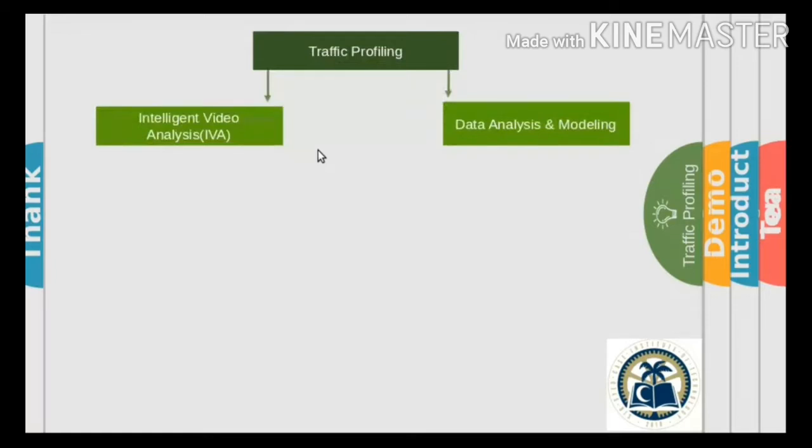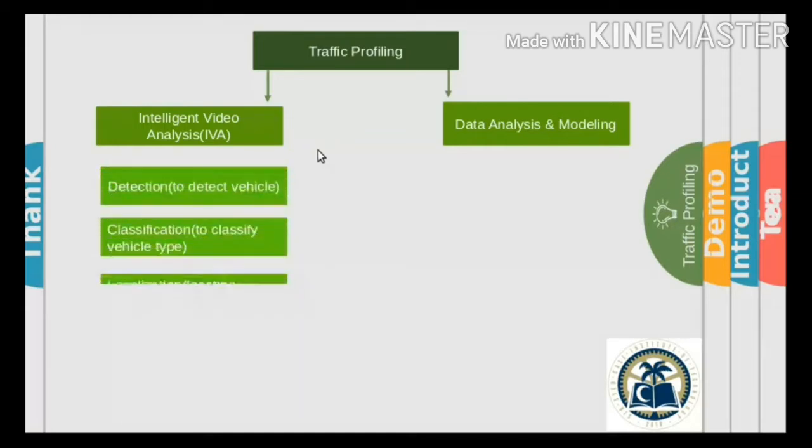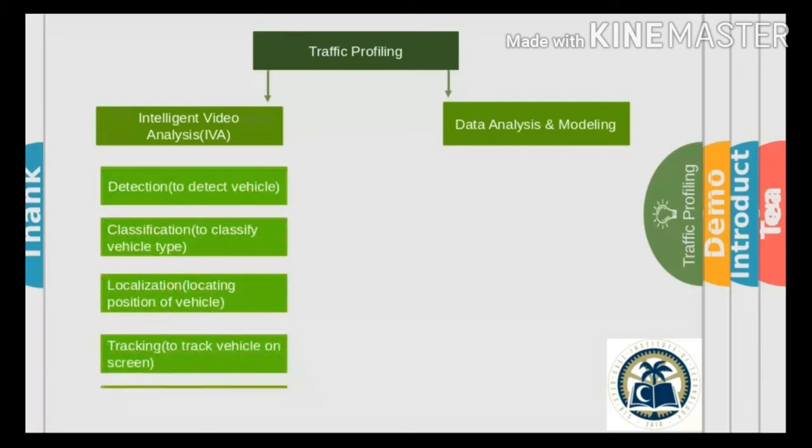Let's come toward the progress of our traffic profiling part of FIP. This part of FIP is further divided into two parts. One is intelligent video analysis and the second is data analysis and modeling. In the IVA part, we have five tasks that are detection, classification, localization, tracking, and counting. Now we have separate algorithms for detection, classification, and localization.